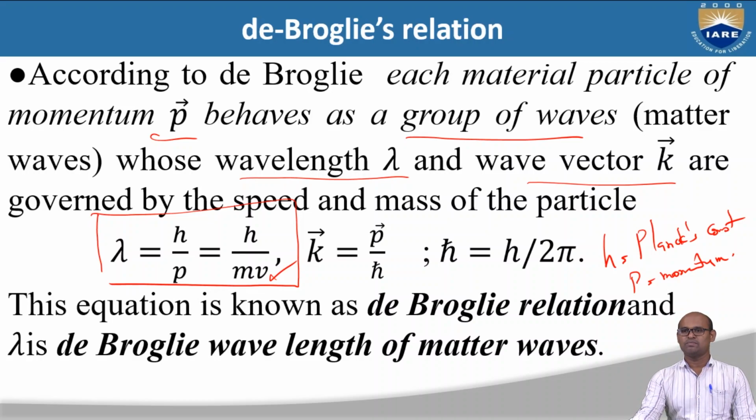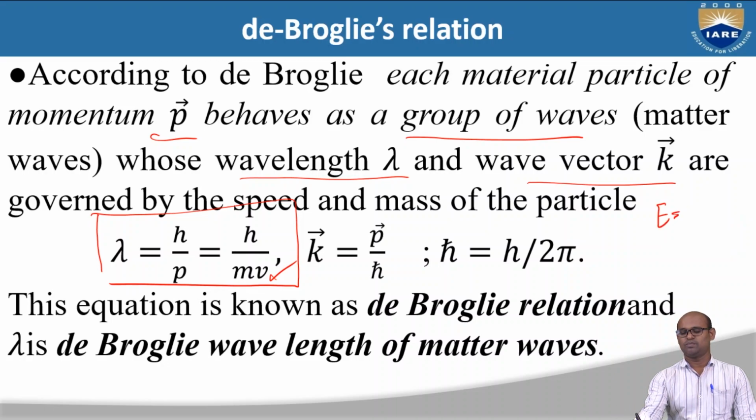So how do we get this relation, lambda is equal to h by p? Using Einstein's and Planck's equations, we can derive de Broglie's equation. From Planck's theory, we know that the energy of each quantum is equal to h nu, where nu is frequency, so we can write this as hc by lambda. Nu we can write in terms of wavelength. So this is as per Planck. As per Einstein, we know that the energy of a material particle is mc square. These two must be equal, so hc by lambda must be equal to mc square.